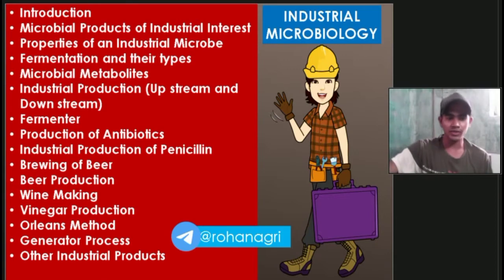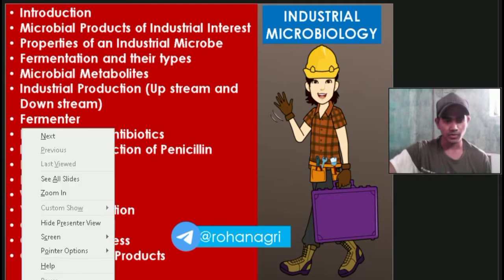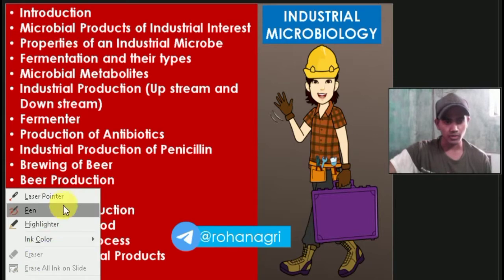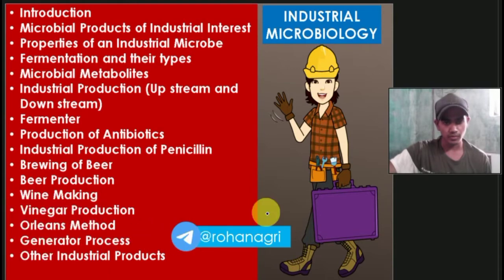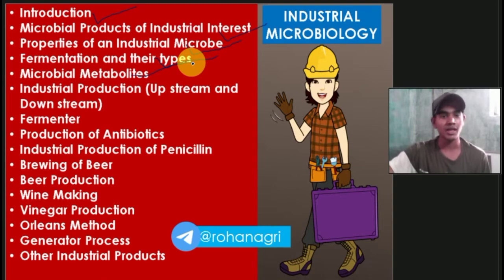So first we are going to discuss the introduction, what is industrial microbiology, then microbial products of industrial interest, then properties of industrial microbes, then fermentation and its types, then what are microbial metabolites, where we will discuss primary metabolites and secondary metabolites.